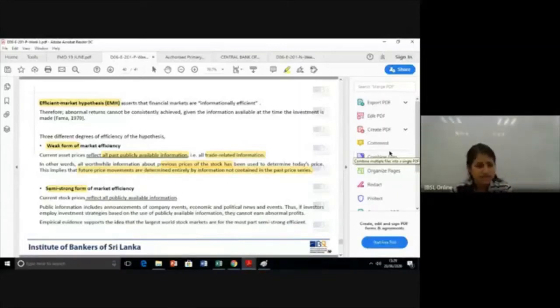Semi-strong form says it's past and present information, which means all publicly available information is reflected in the price.